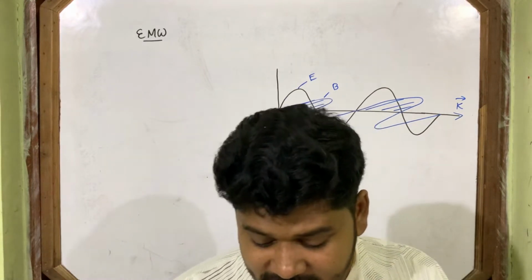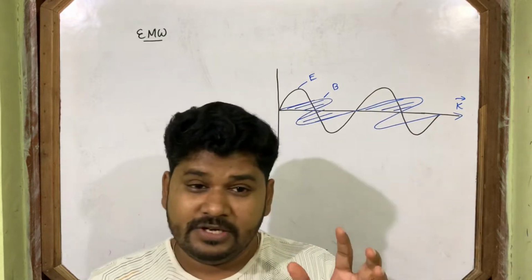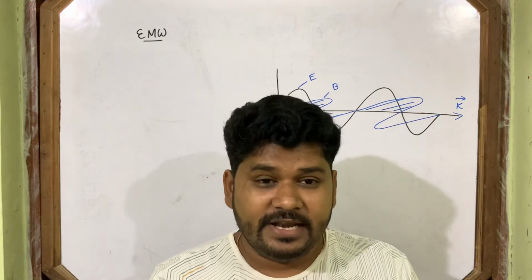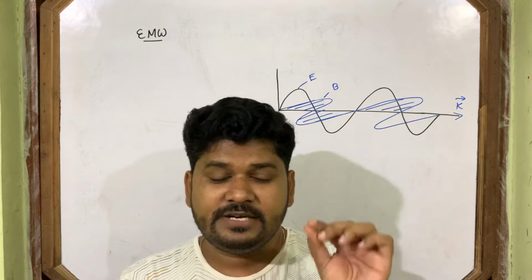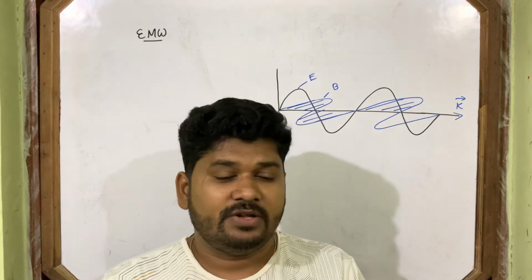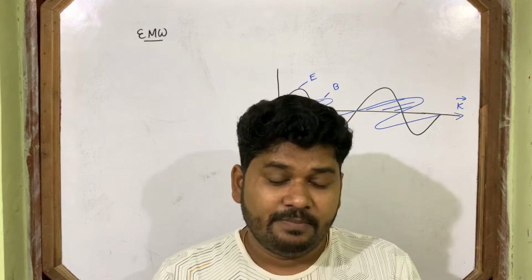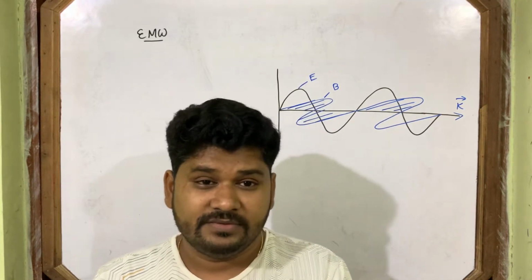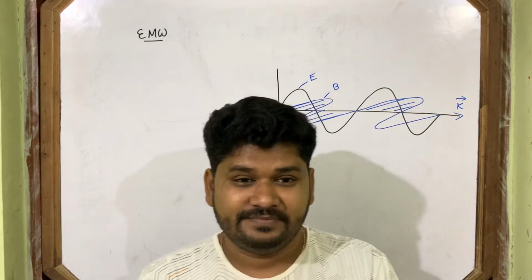But here no particle oscillates. I told you no material medium, no particle. It doesn't require any medium. Only electric field, magnetic field oscillate perpendicular to each other and also perpendicular to the direction of propagation. But this concept of electromagnetic wave first arose in which year?